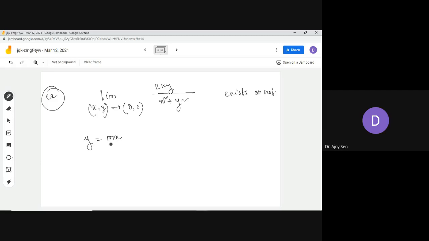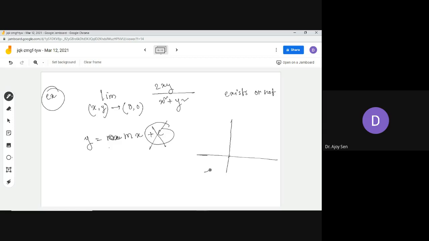For example, if you put the value of m to be 1, you will get y equals x. If you put m to be 2, you will get y equals 2x. So basically y equals mx is the general equation of a family of straight lines. This is a particular type of straight line where the constant c part is not there. That means this straight line is passing through the origin.